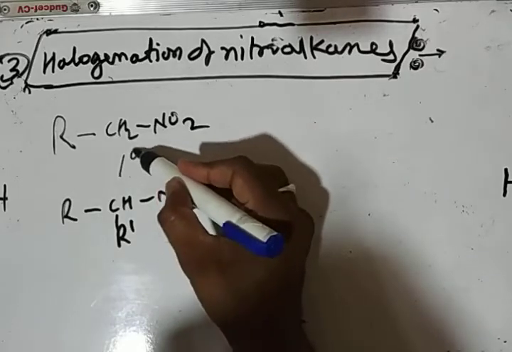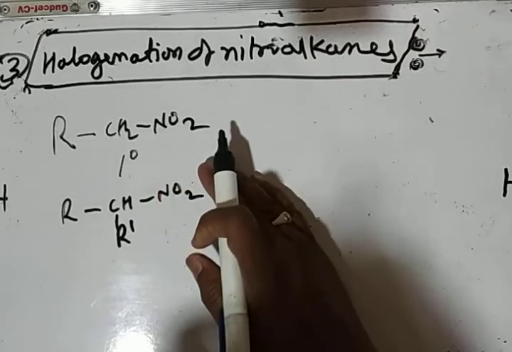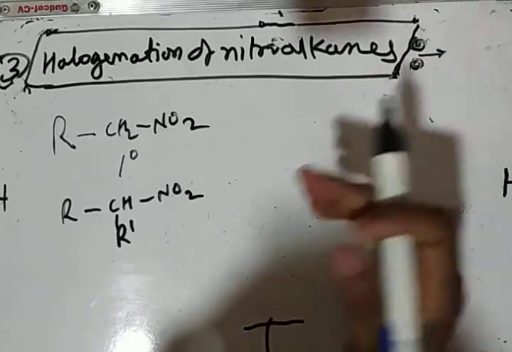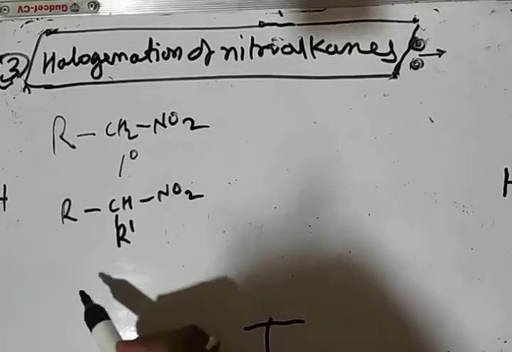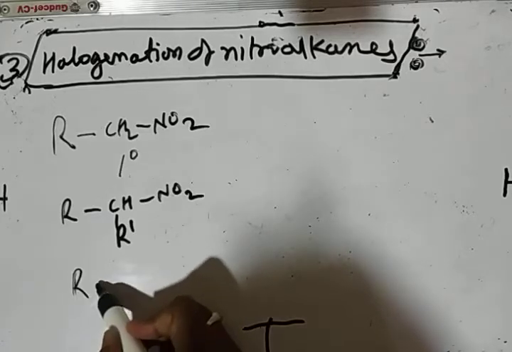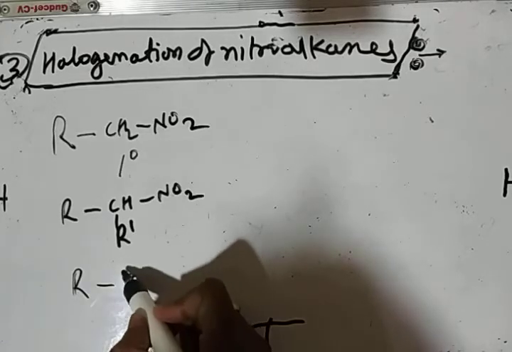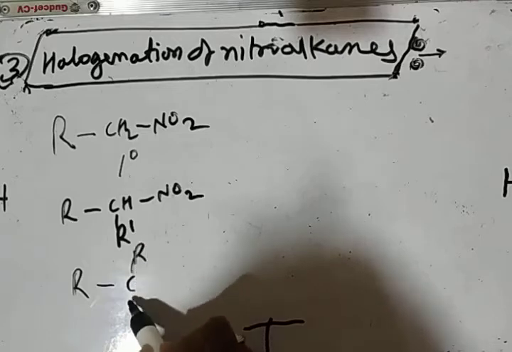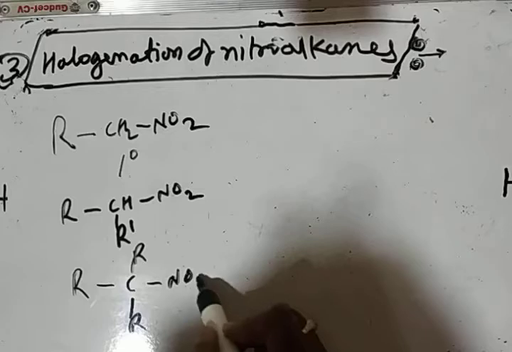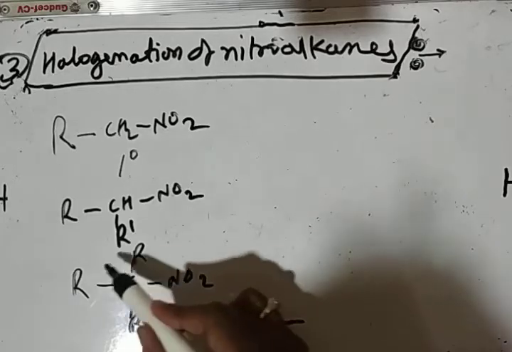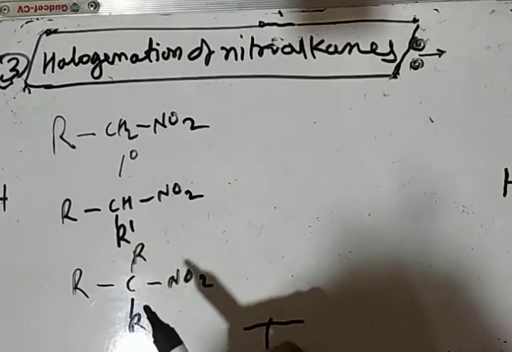Here primary nitroalkane forms a dihalo derivative and secondary nitroalkane forms a monohalo derivative, but the tertiary nitroalkane does not undergo this halogenation reaction due to non-availability of alpha hydrogen atom.